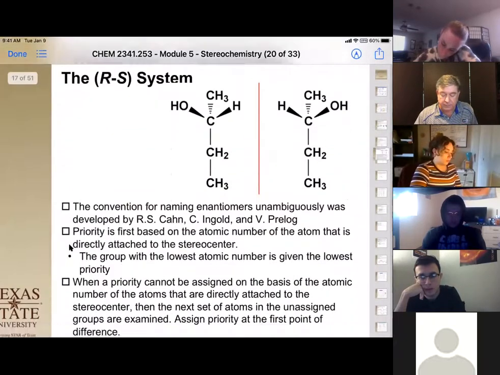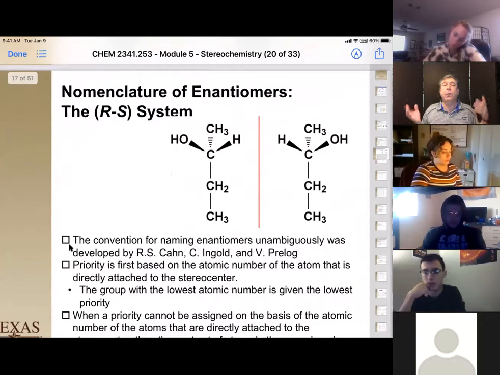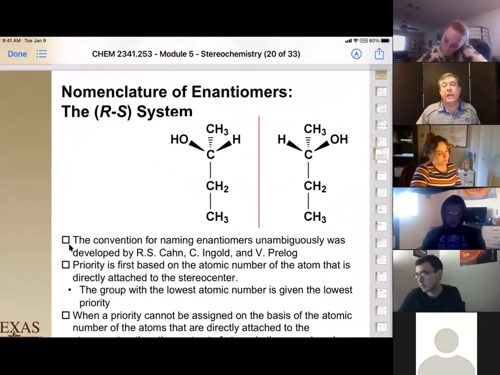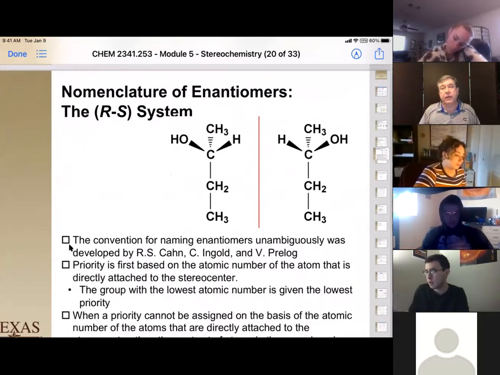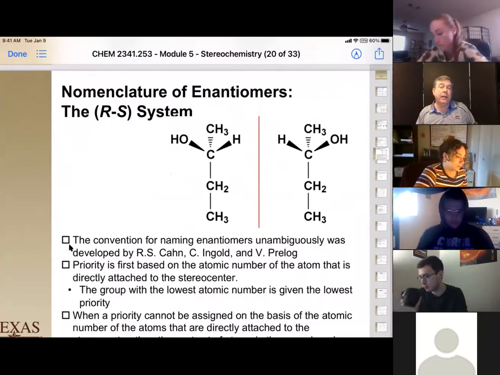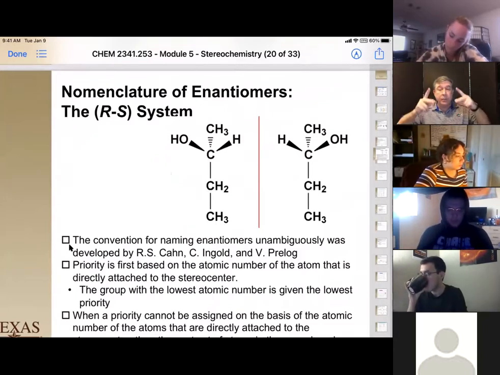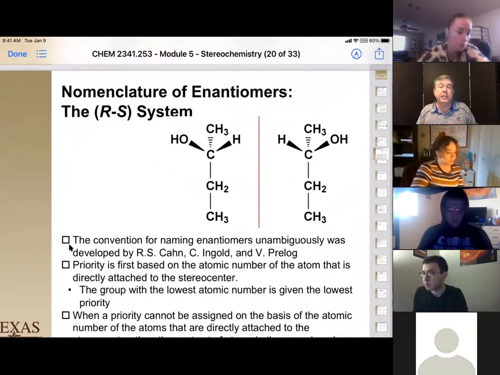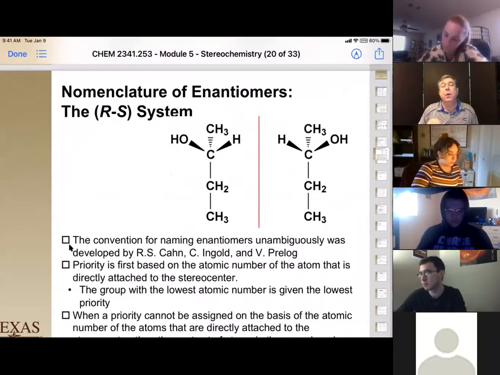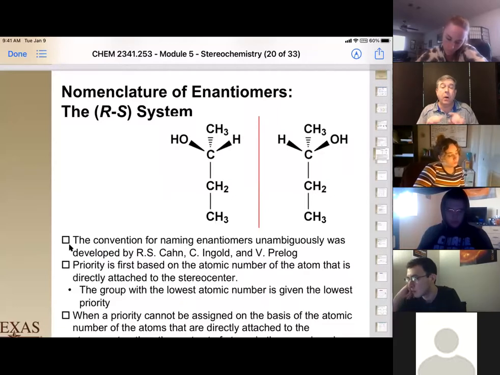Okay, let's go here. So now we know what stereoisomers are. We know that our stereocenters have 4 different things, and we know that they are non-superimposable mirror images of each other. So now we have to identify which is which. Since we have 2 different chemical compounds and our nomenclature says we have to have a unique naming system for each and every chemical compound, we are coming up with the R and S system to assign which is which. All the other part of the chemical name, the prefix, infix, suffix, are all going to be exactly the same.